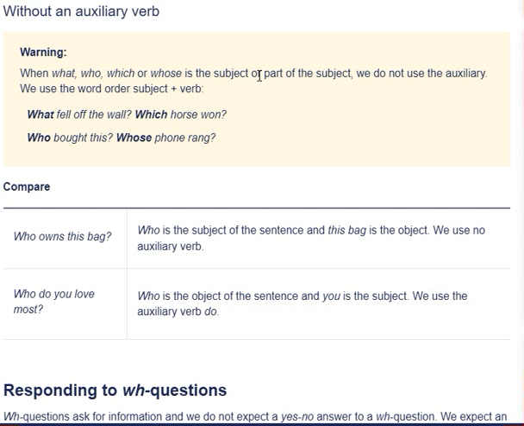Most of the time we're asking a subject some question, but here we're asking about the subject. So, for instance, what fell off the wall? So the subject is what here? Which horse won? Okay, which is the subject here? Who bought this? Who is the subject here? Okay.